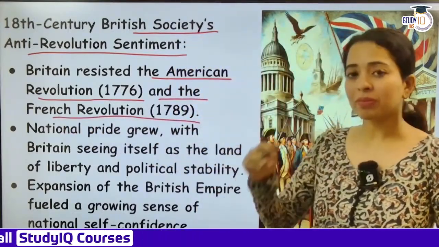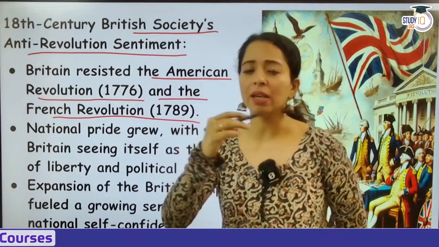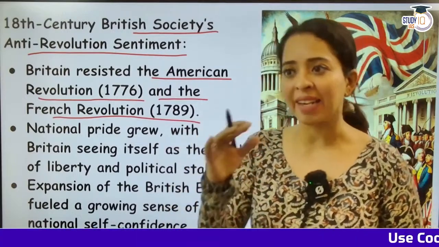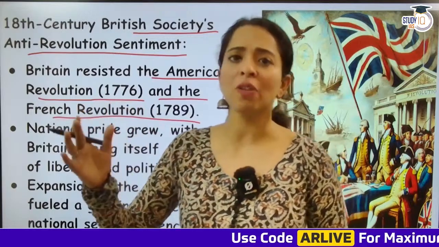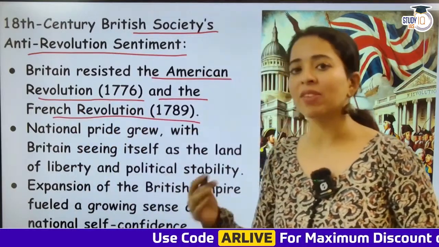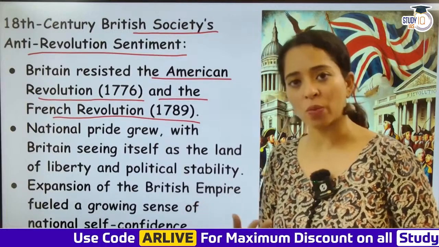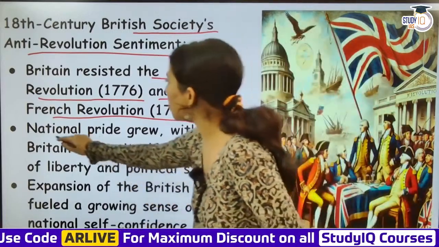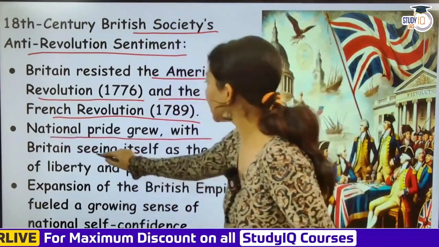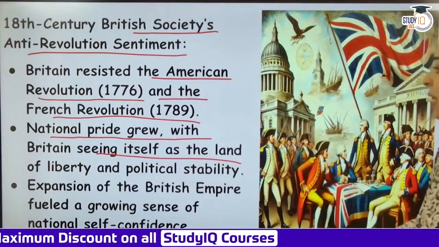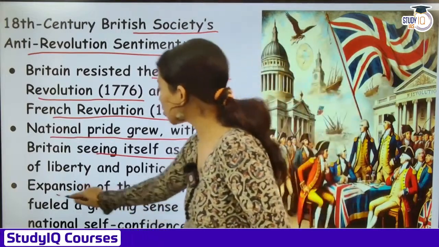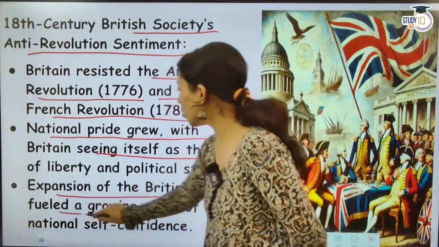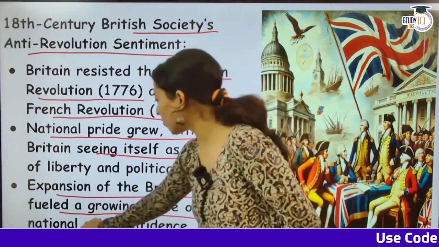So now England was getting a huge level of national pride. The identity that they are one of the best nations in Europe. So this was giving them a huge level of pride within themselves. So the national pride grew, with Britain seeing itself as the land of liberty and political stability. And what happened? Expansion of the British Empire fueled a growing sense of national self-confidence.